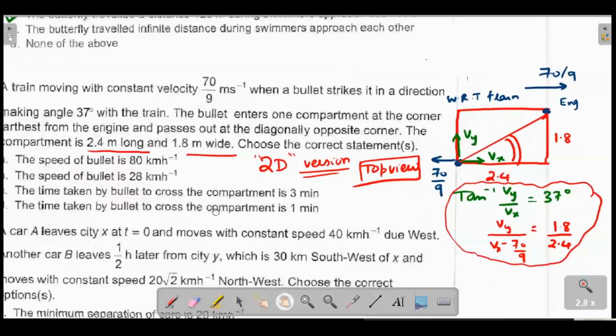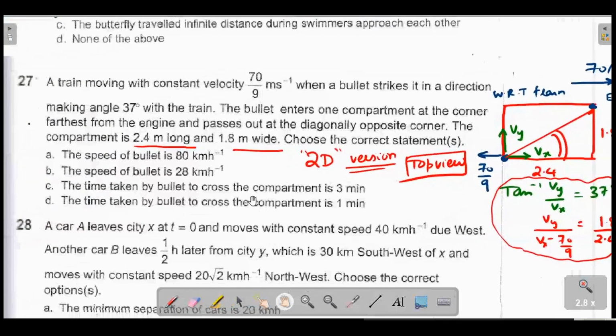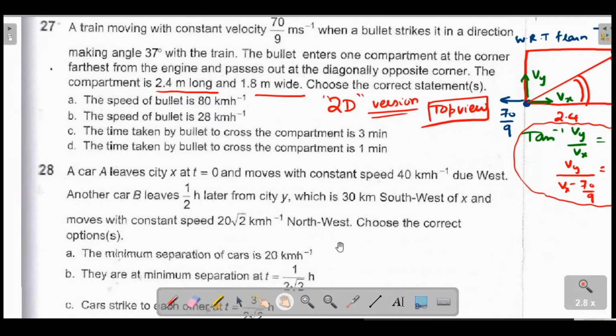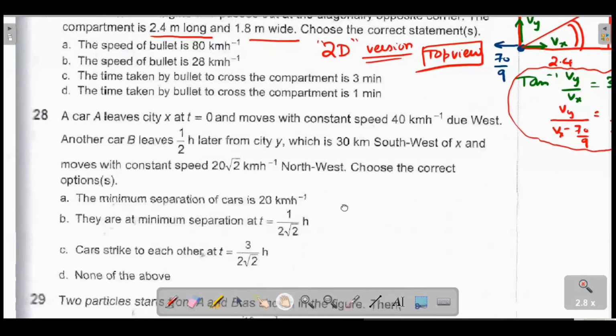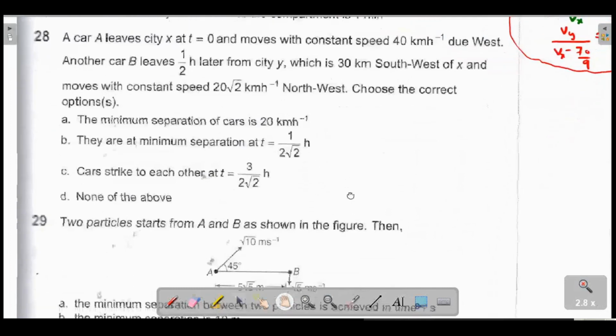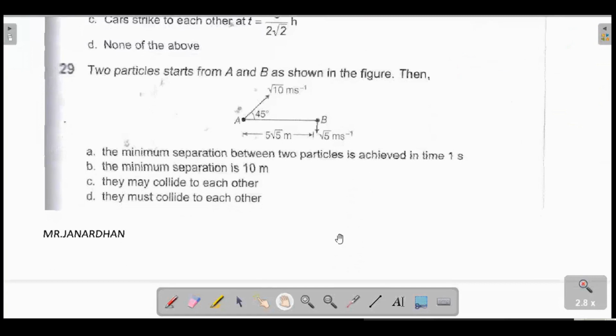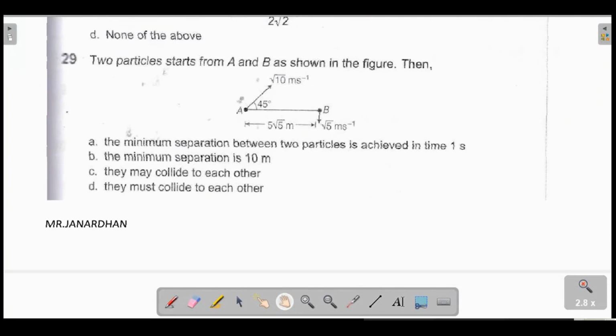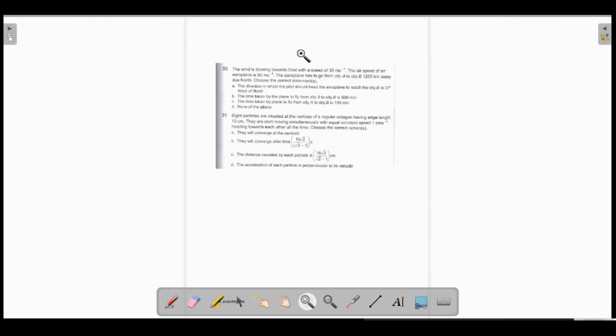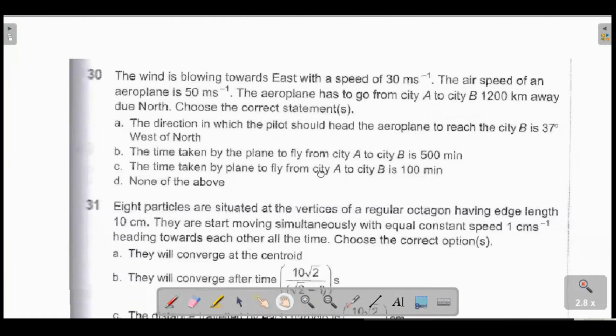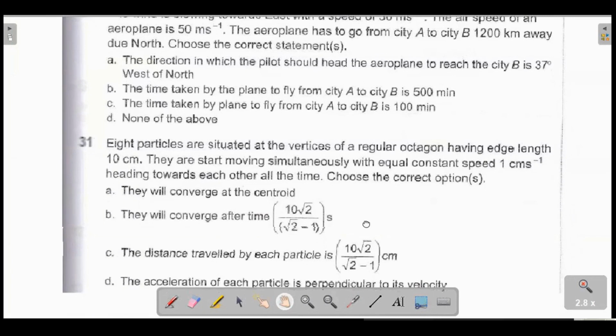Is it clear? Yes, sir. I think time can be calculated by using the Vy component because it's easier, right? So Vy should be used to travel this 1 meter. Right. Next one. Anything else? Okay, next page. Anything in this page?